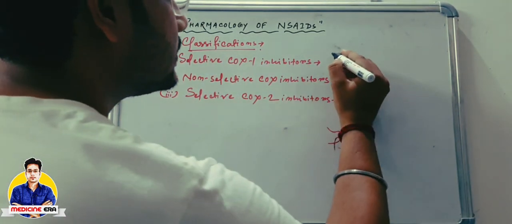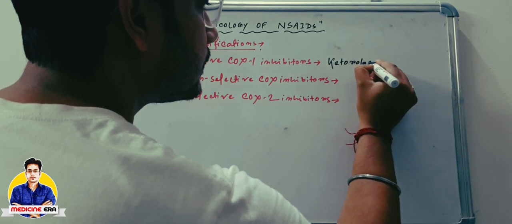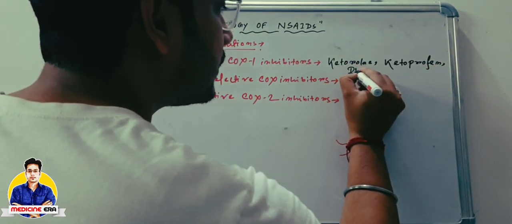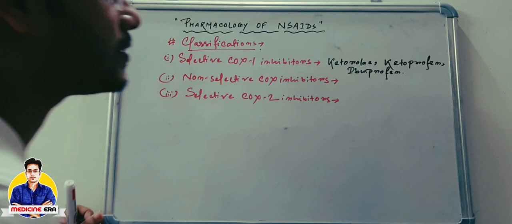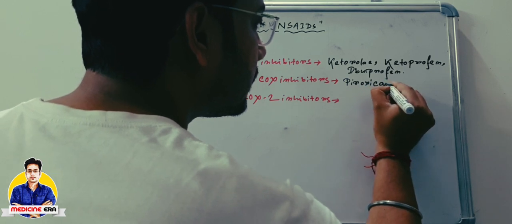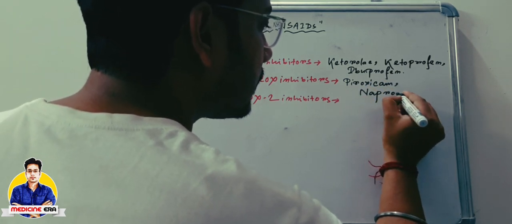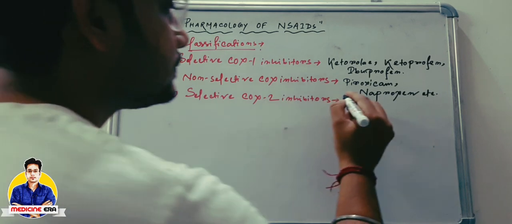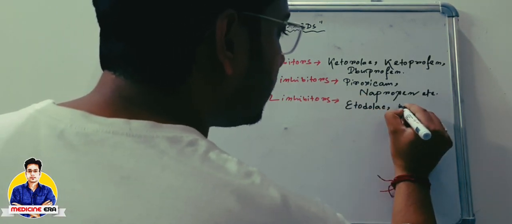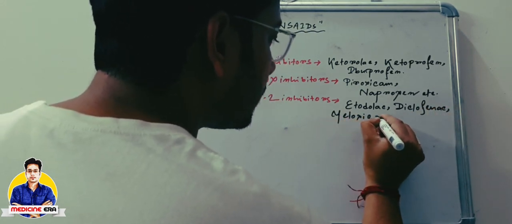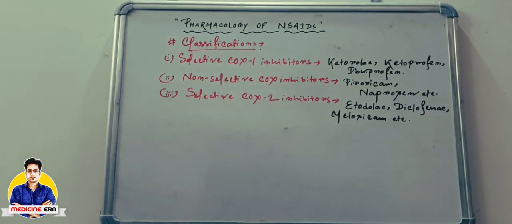In case of selective COX-1 inhibitors, it is ketorolac, ketoprofen, ibuprofen, etc. In case of non-selective COX inhibitors, it is mainly piroxicam, naproxen, etc. In case of selective COX-2 inhibitors, they are mainly etodolac, diclofenac, meloxicam, etc. As we know, these drugs are mainly inhibiting the cyclooxygenase enzymes.